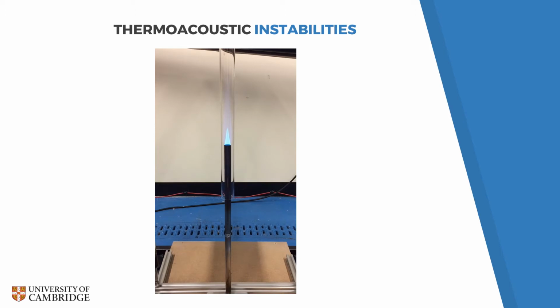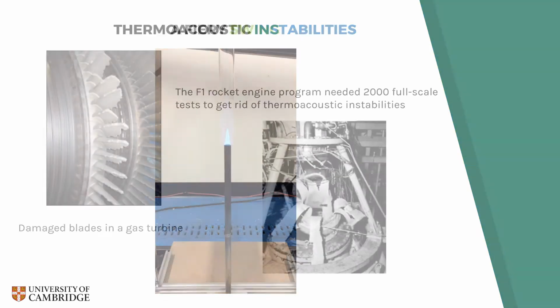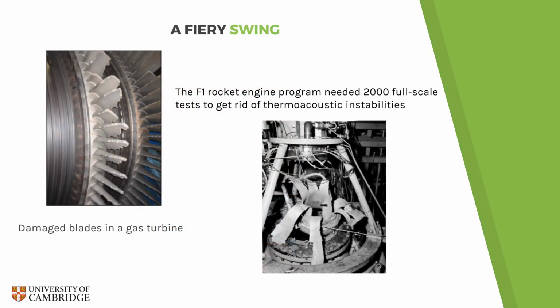In this video, we saw a tube being lowered onto a Bunsen flame in our lab and the fundamental acoustic mode of the tube being excited as a result. While this is but a mild annoyance for the unfortunate people near our lab, in high energy density combustors such as those we find in rocket engines, gas turbines, or aircraft engines, these instabilities can have devastating consequences. Damage can result either directly from pressure oscillations or the enhanced heat transfer rates which sometimes accompany these instabilities.